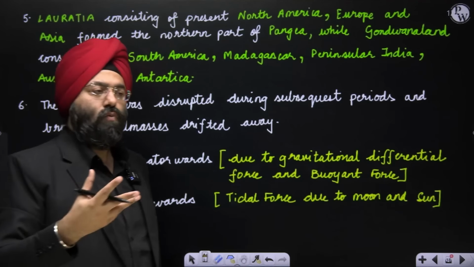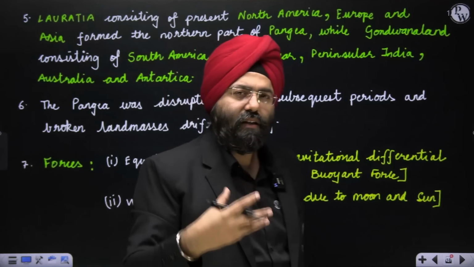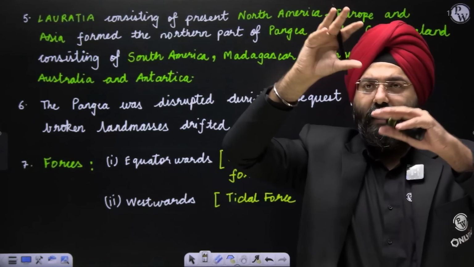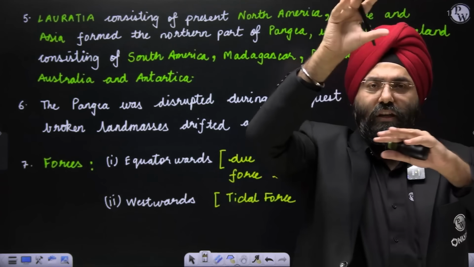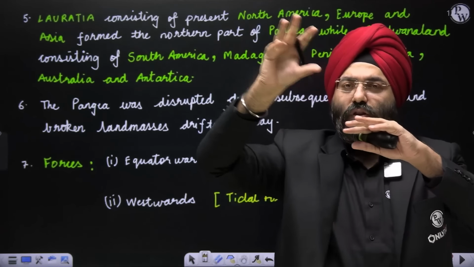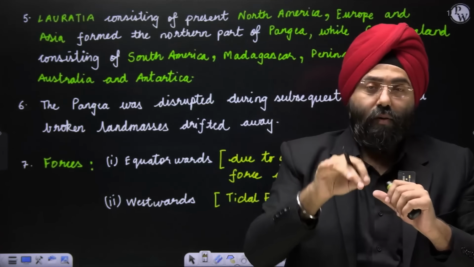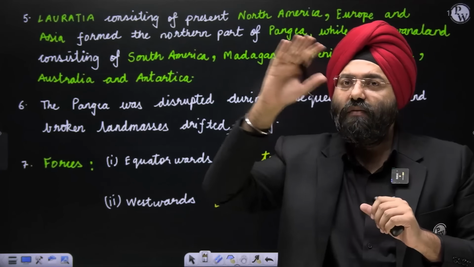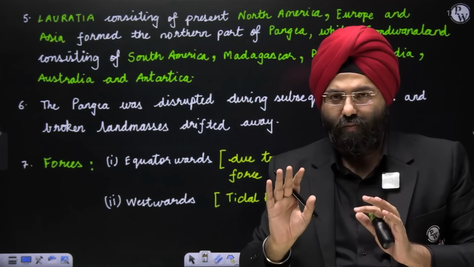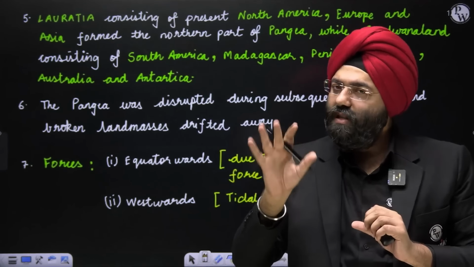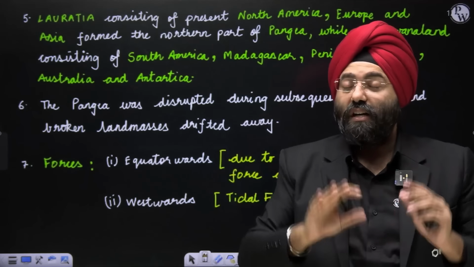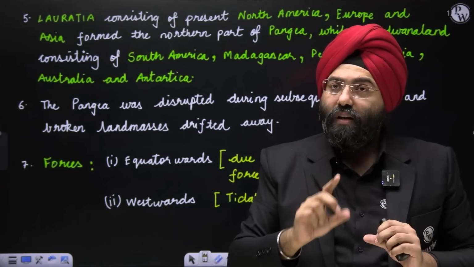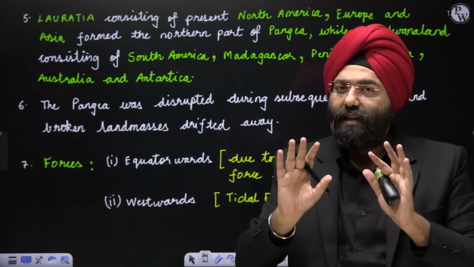In a way, you can say that there is similarity in Taylor's and Wegener's views, where the movement is again westwards, some equatorwards, some moving in other directions. So there is again a problem. First of all, these forces mentioned here do not comprehensively cover all the directions that are possibly taking place. It is not only towards the equator or only towards the west. There are other directions also in which the continents are moving. So the problem over here is that this is not comprehensive.